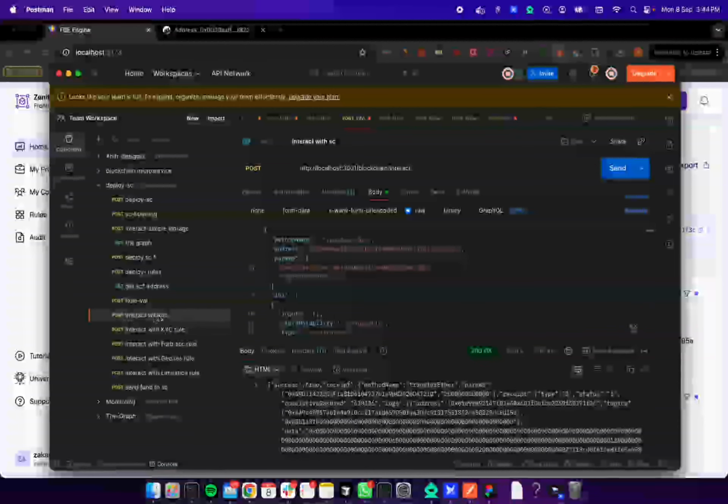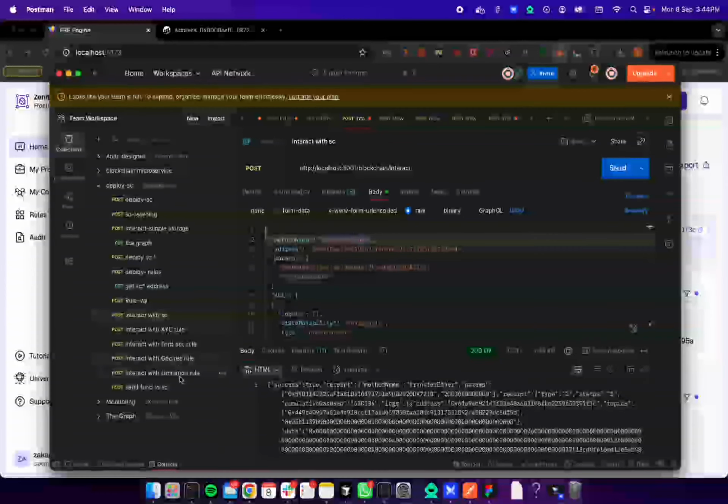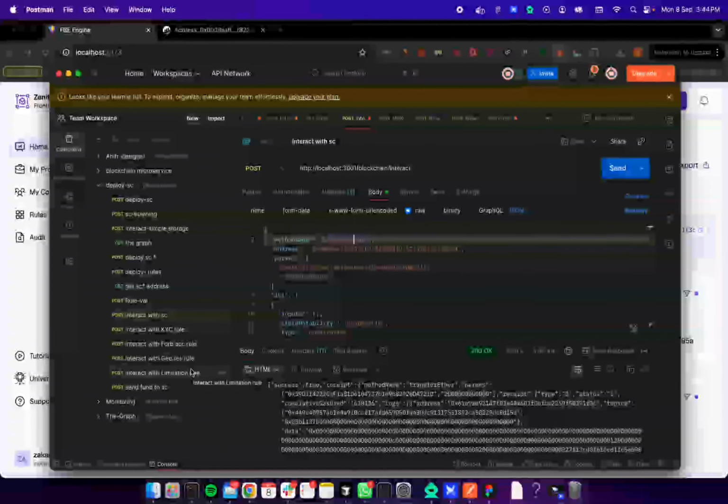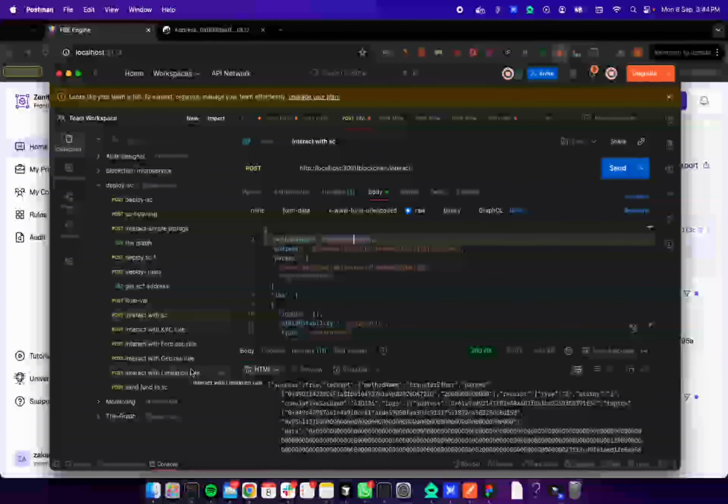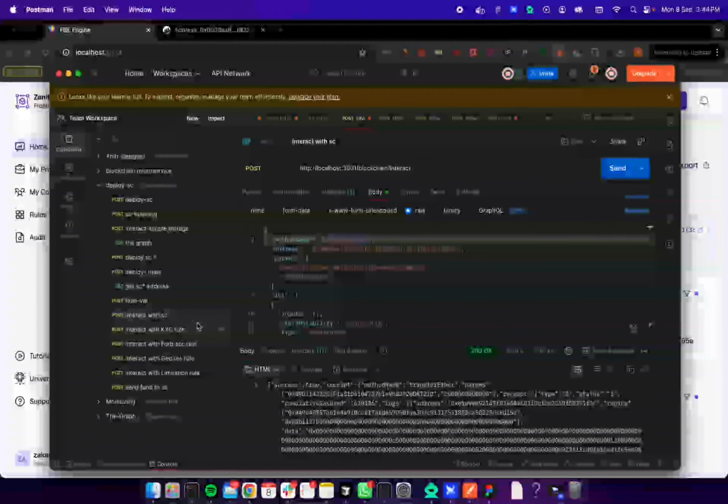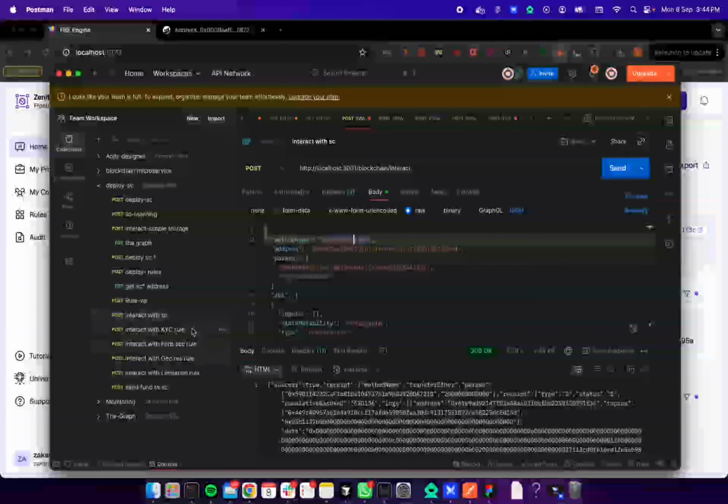We're going to use interact smart contracts. This endpoint is for development purposes. We have another project called the Universal Adapter, which is going to have the interactions in it. So the user can interact with the smart contracts or the rules by using the Universal Adapter products.